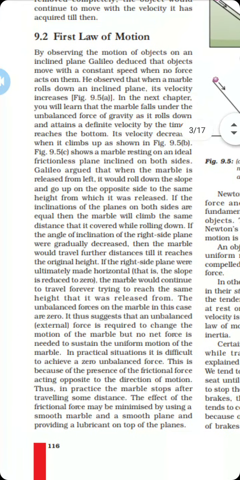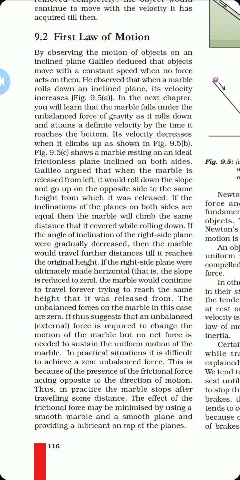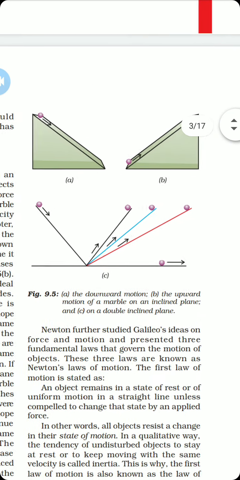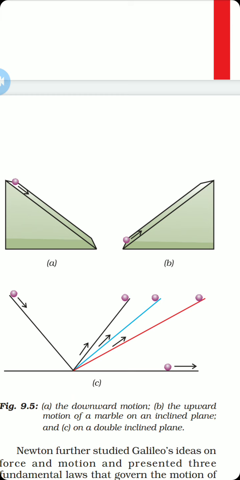Before discussing Isaac Newton, let me tell you that Galileo Galilei was another physicist of his time. He was a mathematician as well, because he developed very good interest in the mathematics field, and he performed certain experiments on the falling of objects or moving of objects down and up on an inclined plane. Depending on the ideas of Galileo Galilei, Isaac Newton proposed 3 laws of motion that are now popular as Newton's laws of motion.